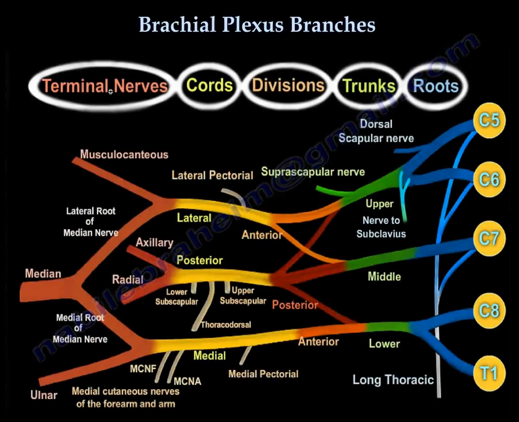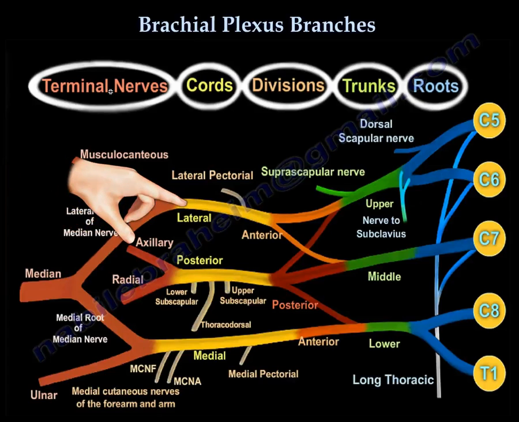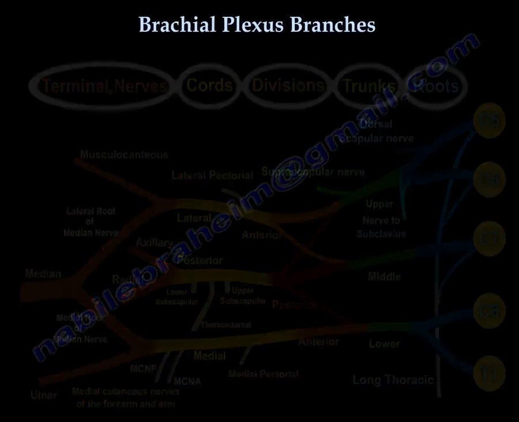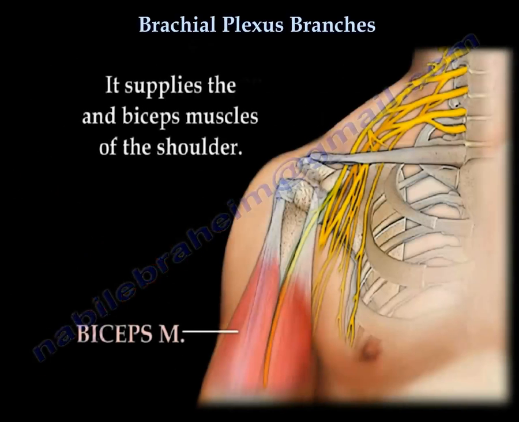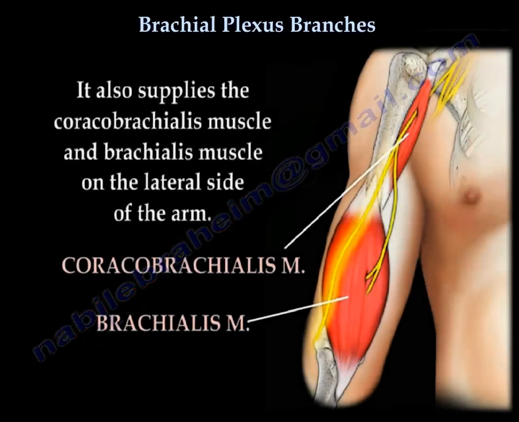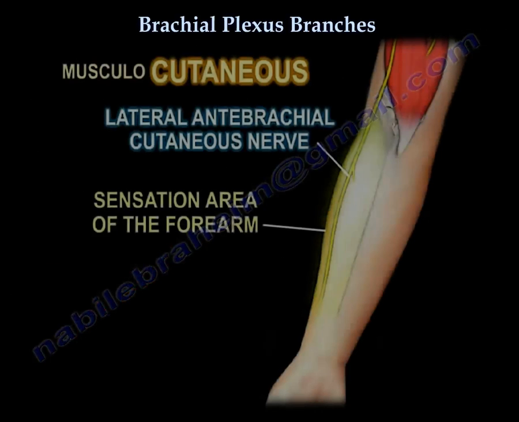The musculocutaneous nerve arises from the lateral cord of the brachial plexus. It supplies all muscles in the anterior compartment of the arm and also supplies the lateral forearm sensation.